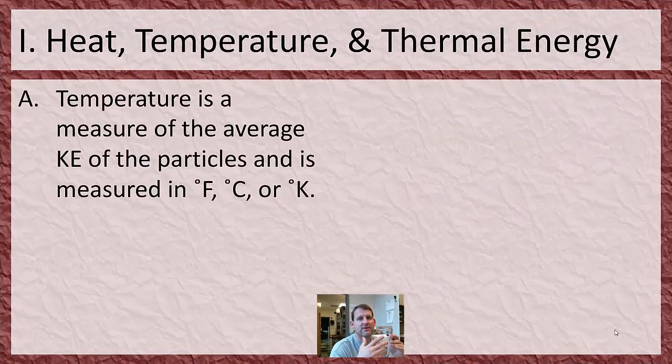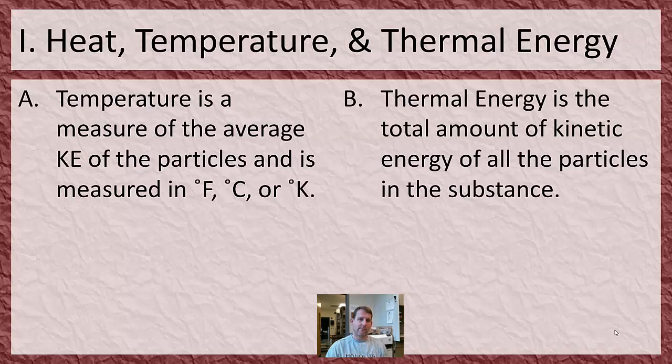Temperature, as we know from previous units, is the average kinetic energy of all the particles. Whereas thermal energy is the total amount of kinetic energy of all the particles. So in temperature, you're taking an average of them, and in the thermal energy, you're taking the total amount. So you're just adding them all together and never dividing by anything.